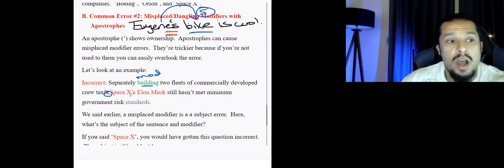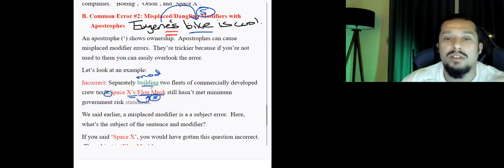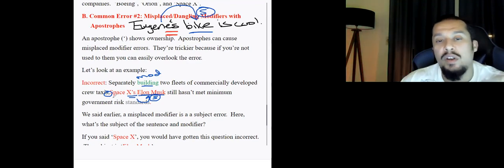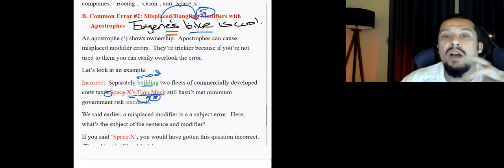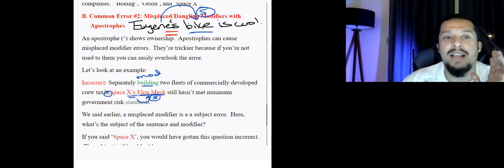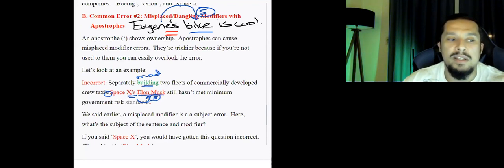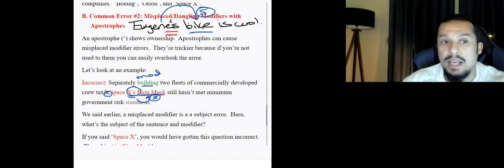However, apostrophe S بينقل السبجكت الكلمة اللي بعديها. So كده أنا بقول Elon Musk is the subject. كده هنا في الجملة أنا بقول Elon Musk is building the taxis. ده كده illogical. هو مش Elon Musk اللي بيbuild the taxis. هو المفروض يقول لي SpaceX. So the apostrophe created a mistake.